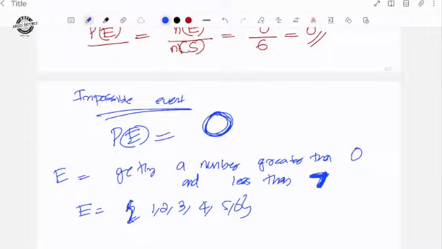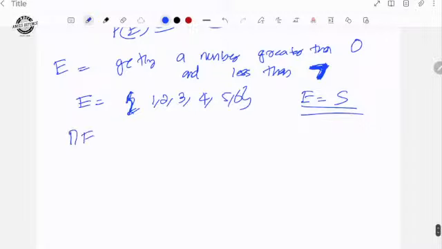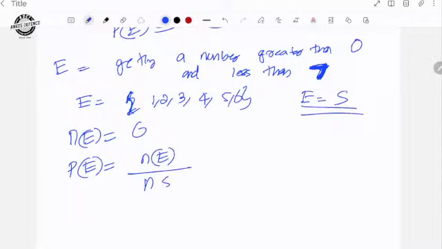This event is equal to the sample space itself. So the number of elements in E is equal to 6. The probability of the event is the number of elements in E divided by the number of elements in the sample space, which is 6 out of 6, equal to 1.